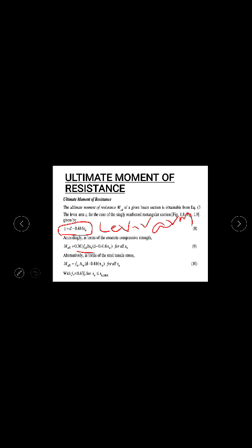I'll just erase this so that you can view the formula clearly. See, you are seeing only XU here in this. Similarly in steel also you are seeing XU here. So the same formulas, when in place of XU, if you are substituting XU max, that means the maximum depth of neutral axis, that formula of moment of resistance will be called as your limiting moment of resistance. That means you are just replacing the value of XU with your XU max.